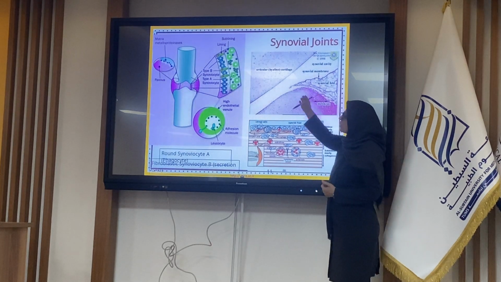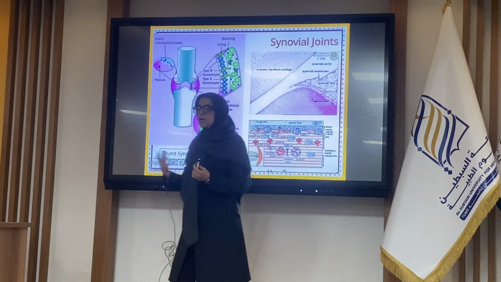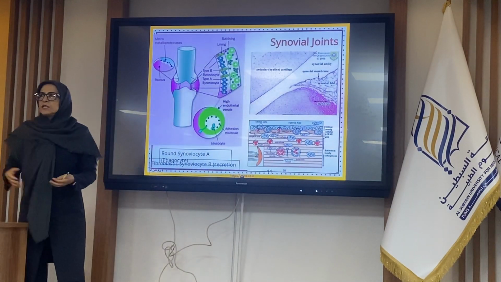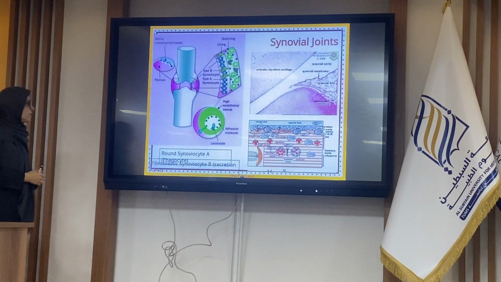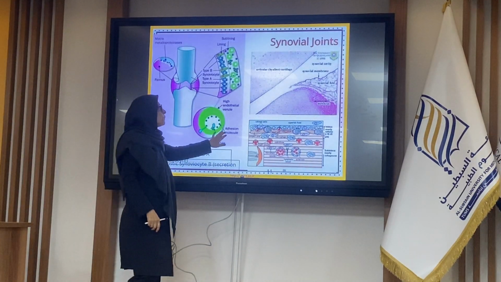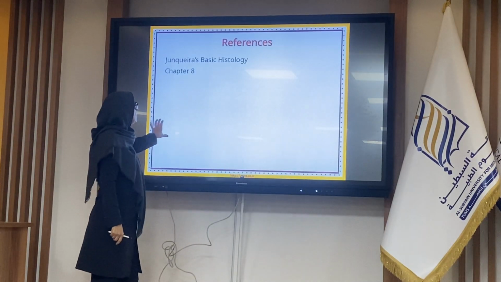By hematoxylin and eosin staining, we cannot identify them; they don't have any differences. But by immunohistochemistry or special staining, we can identify them. Well, this is the brief overview of the joint.